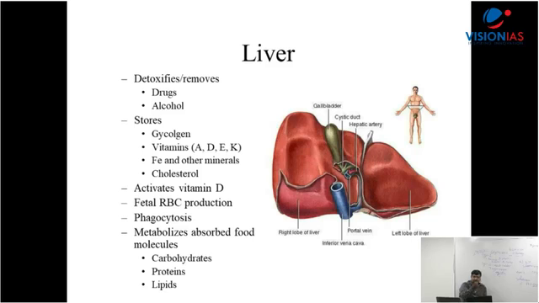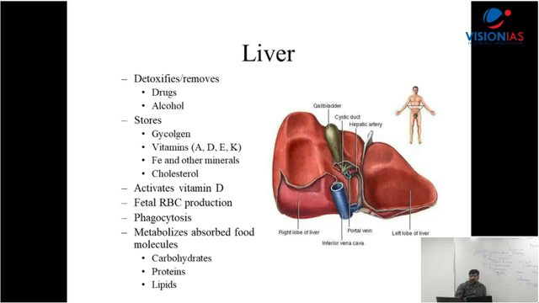The remaining proteins, albumin and globulin, are formed, and then biliverdin and bilirubin. Again, the liver does that work. Then cholesterol, LDL, HDL. Then it activates vitamin D, and fetal RBC protection, a very important point. The liver has a very important role in the fetus. In the mother's womb, RBC is formed by the liver, not the bone marrow. Bone marrow comes later. Where is RBC formed normally? Bone marrow. But in the fetus, RBC is formed in the liver.